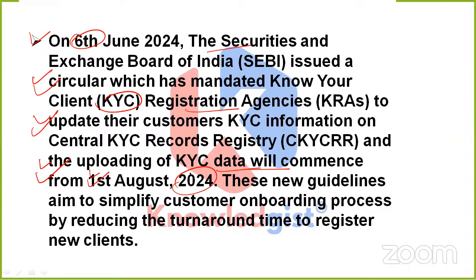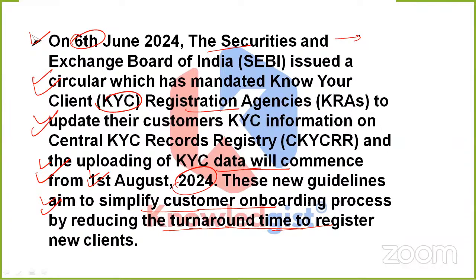See, what is the basic aim of these new mandates? They are being done so as to simplify the customer onboarding process. Why? Because by this, the turnaround time taken to register new clients would get reduced. Both are the same things. Clear? So if you talk about the name of the organization, it is SEBI here.